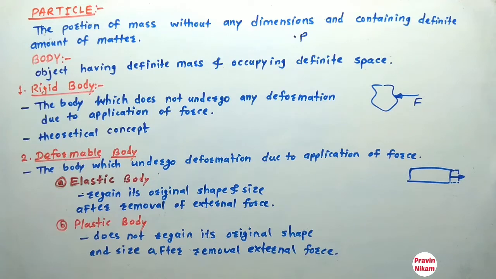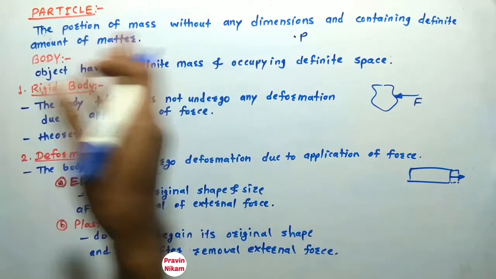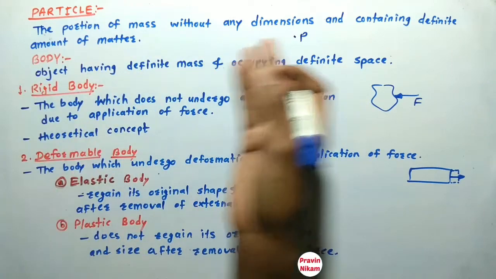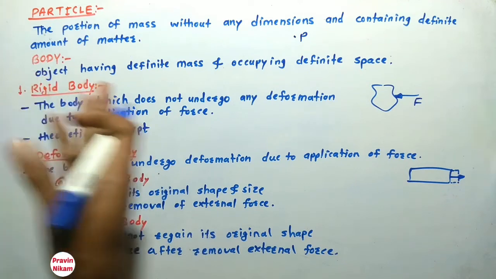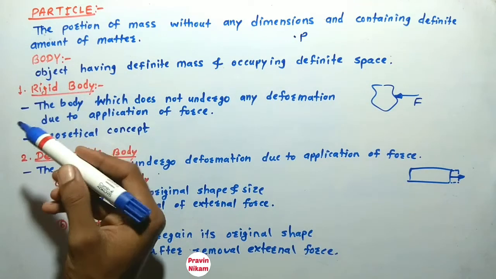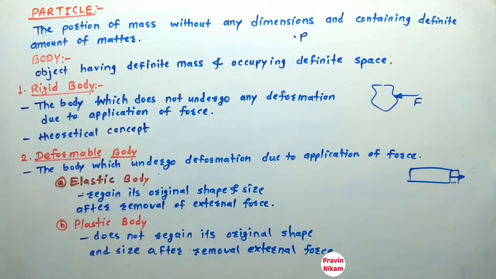That body is called a plastic body. So what is a particle? The portion of mass without any dimensions and containing a definite amount of matter. So there are two types of bodies: rigid body, and deformable body, and there are two types of deformable bodies, elastic body and plastic body.